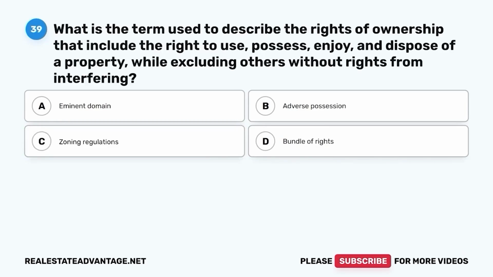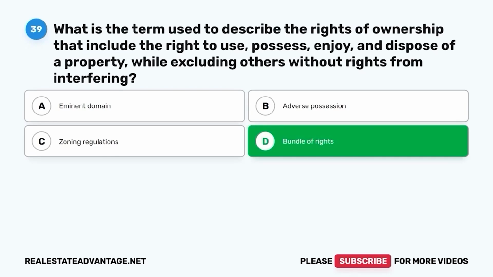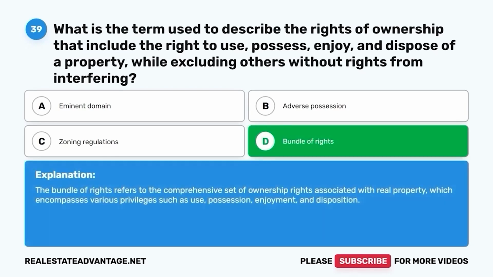Question 39. What is the term used to describe the rights of ownership that include the right to use, possess, enjoy, and dispose of a property while excluding others without rights from interfering? A. Eminent domain. B. Adverse possession. C. Zoning regulations. D. Bundle of rights. The correct answer is D, bundle of rights. The bundle of rights refers to the comprehensive set of ownership rights associated with real property, which encompasses various privileges such as use, possession, enjoyment, and disposition.